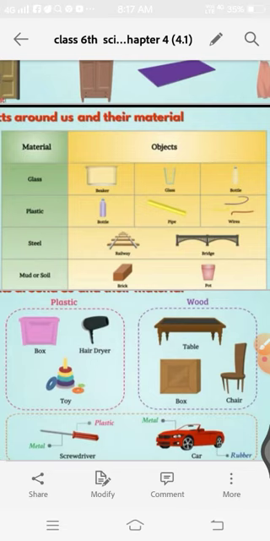In the next point we will discuss on the basis of it, and that is our next point, 4.2. Okay, thank you.